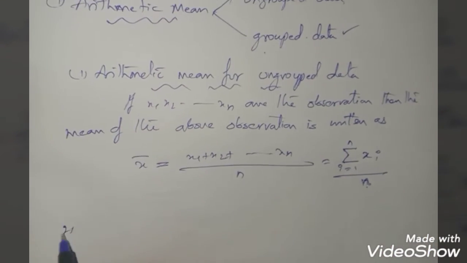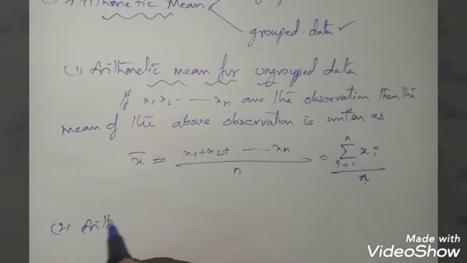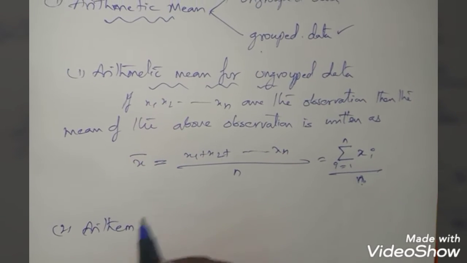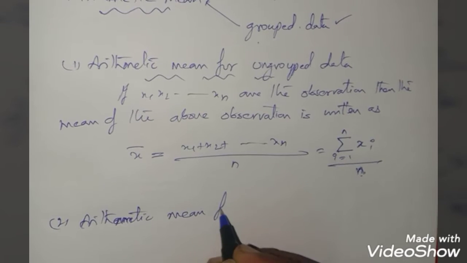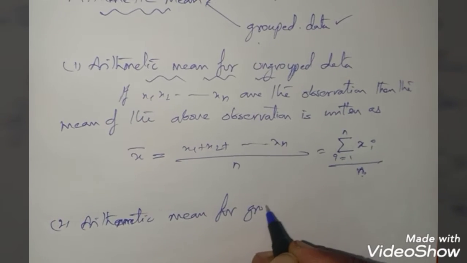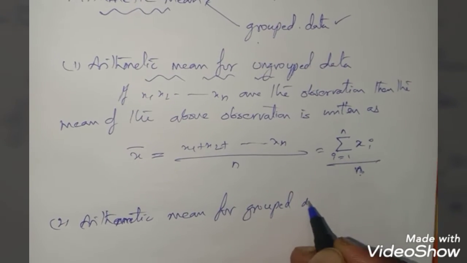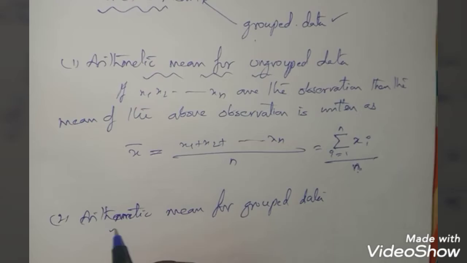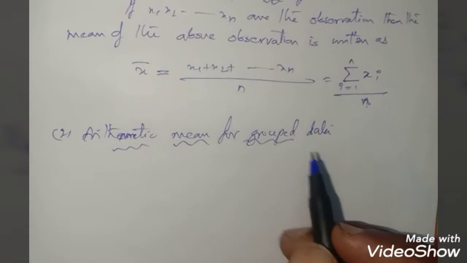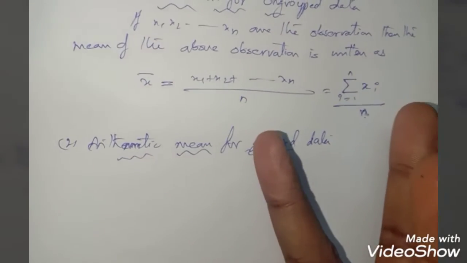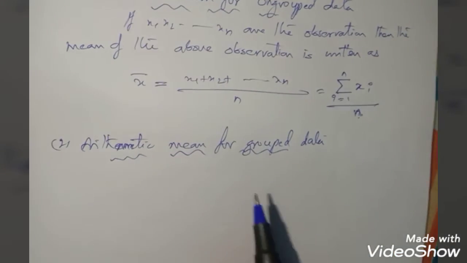Now what is the formula to find arithmetic mean for grouped data? For grouped data you have a total of three types of formulas.